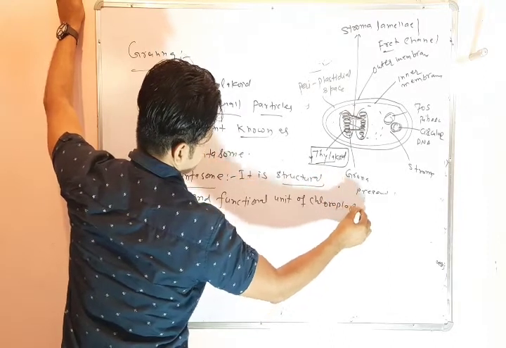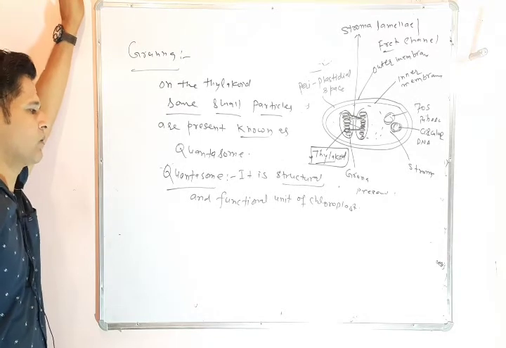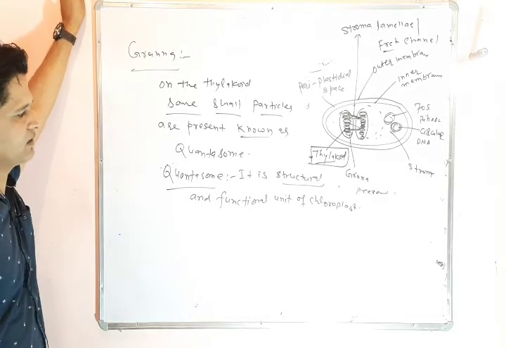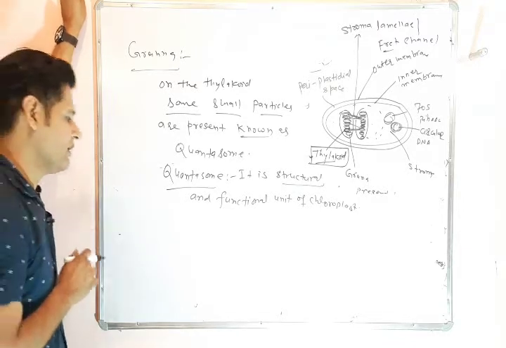This is a very important point: the structural and functional unit of chloroplast is quantasome.